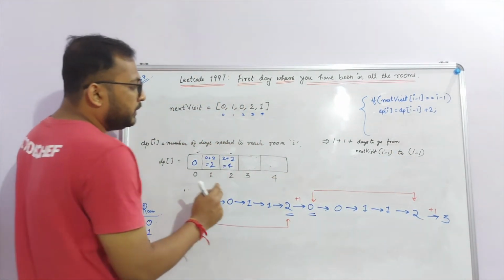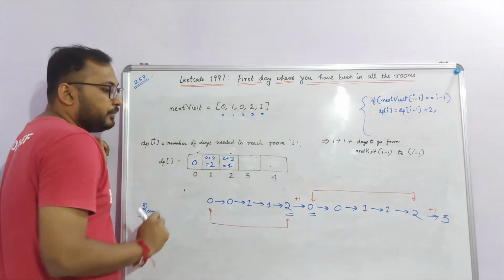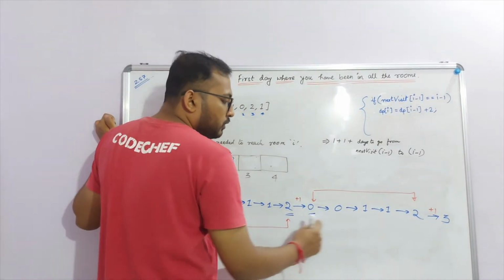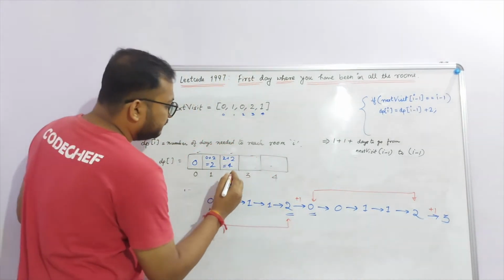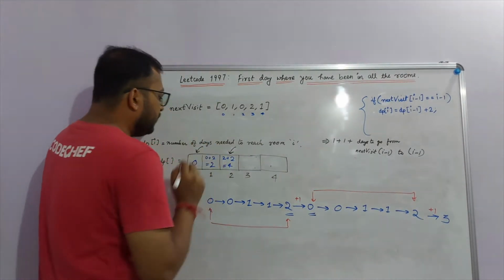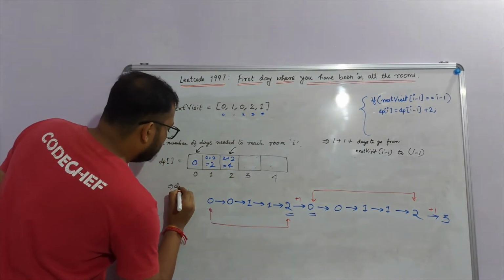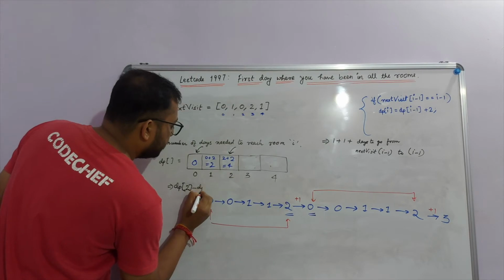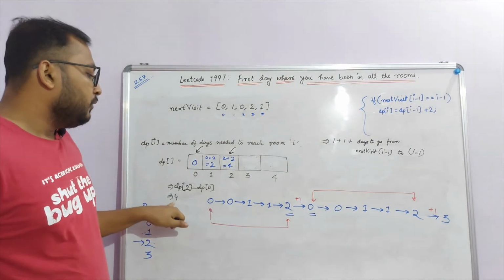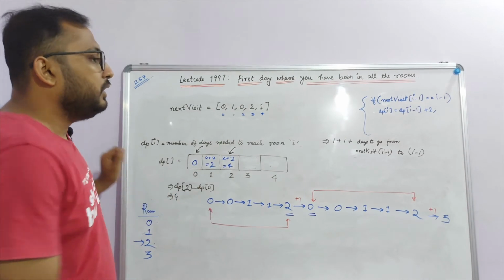So we already know how many days are needed to reach room number 2, how many days are needed to reach room number 1, how many days are needed to reach room number 0. So in this case we need the number of days to move from room number 0 to room number 2, which is nothing but: this value contains the number of days to reach room number 2, this value contains the number of days to reach room number 0. So if we subtract these two values, what do we get? We get dp of 2 minus dp of 0, which is nothing but 4, which says that 4 days are needed to move from room number 0 to room number 2, and that is the information that we also need here.